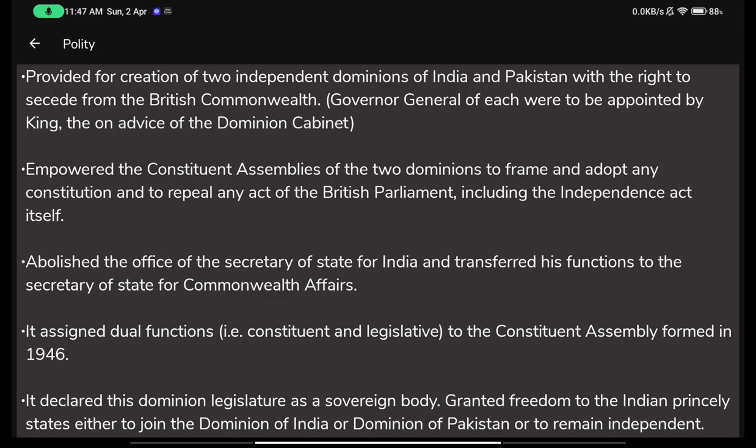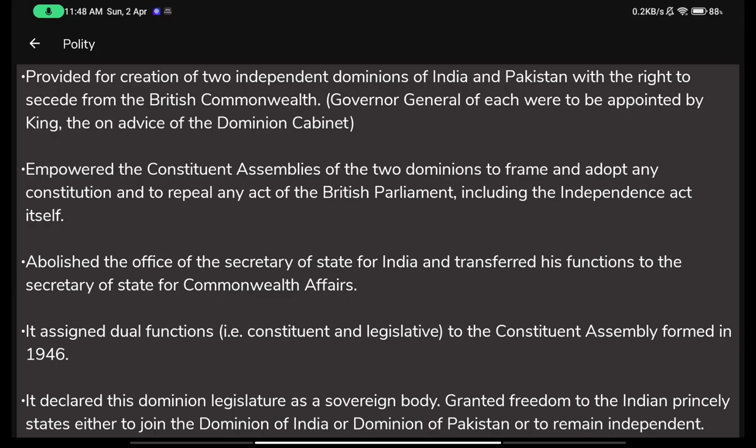So it said that we give you the power to create your own. It's not like they completely gave you independence, that okay, we leave your country, we go away, and you do whatever you wish to do. No, it still had power over India, it still had authority over India, and it gave India special permissions. And these special permissions were left with specific intentional loopholes, so that India could completely overthrow the Britishers in a very official manner.